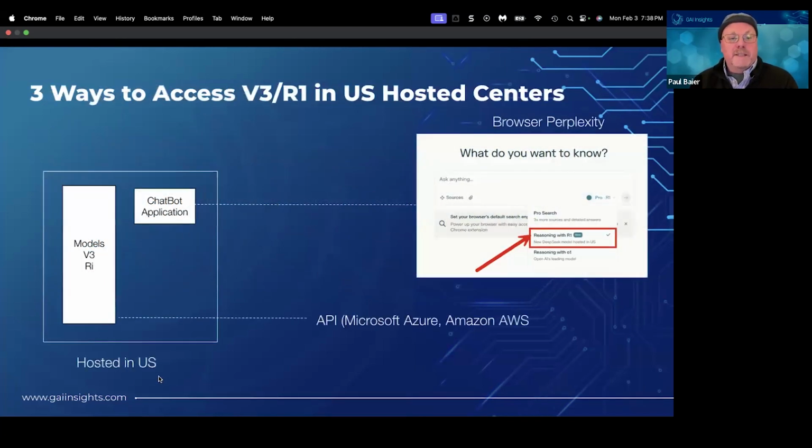So another way to access this is, instead of having the model hosted in China, you can have it hosted at a US provider that you trust, or if you trust Microsoft and AWS, that would be one way to do it. You would build your own application, or use one of theirs, I think Q might work with it, and access it via API. Or you can use a Perplexity application, which has a reasoning model in there.